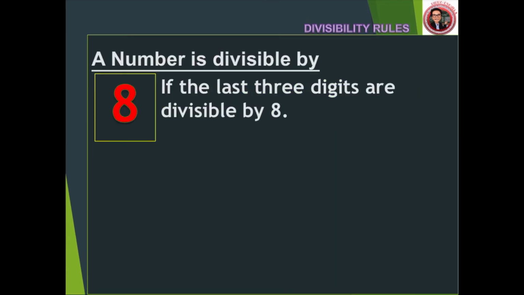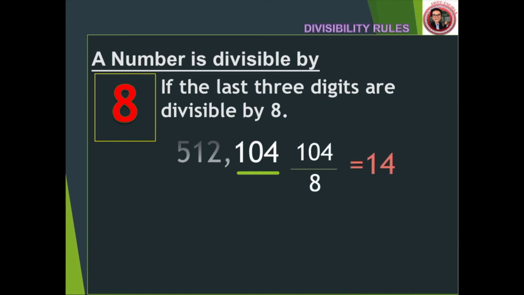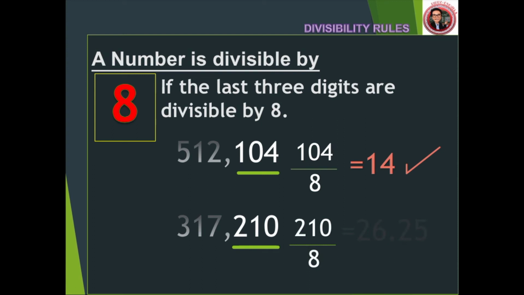Moving forward, a number is divisible by 8 if the last 3 digits are divisible by 8. For the first example, the last digits 104 when divided by 8 is 13. So it's divisible by 8 since it's a whole number. However, the second example is not divisible by 8 because the final answer has a remainder, which is 26.25. Therefore, that original number is not divisible by 8.